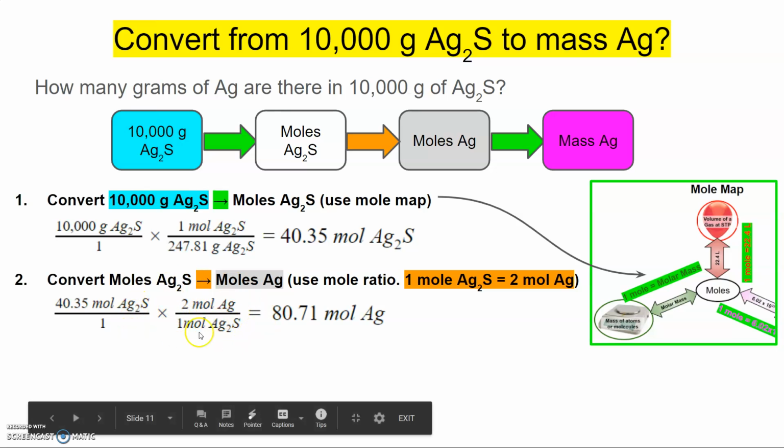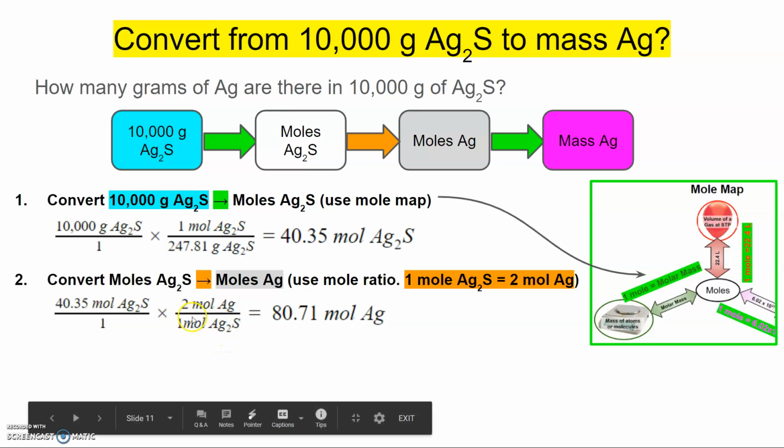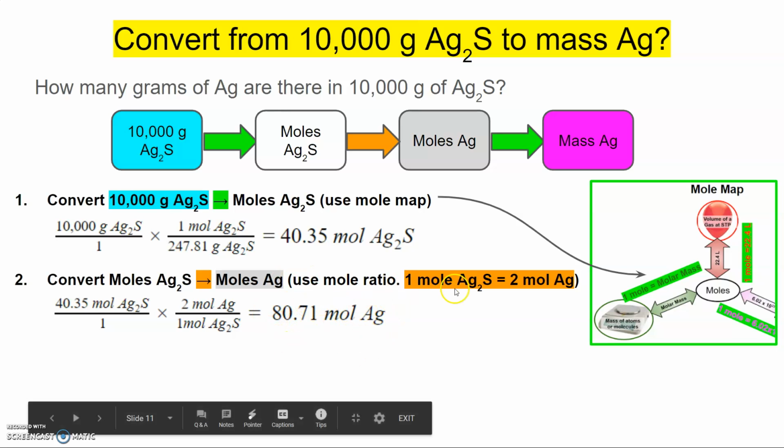Then the second fraction will come from the molar ratio. Since I'm trying to get rid of moles of silver sulfide, I put the 1 mole of silver sulfide on the bottom. This 1 mole again comes from the mole ratio or conversion factor. And then the 2 moles of silver go on top. When I do that, I get my moles of silver, 80.71 moles.